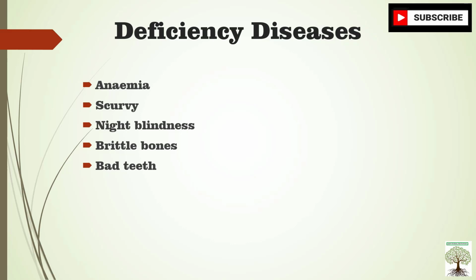As vitamins and minerals are protective foods, if we are not having them in enough amount, we will have deficiency diseases. Deficiency means a lacking of something or not having enough. So that is called deficiency diseases.